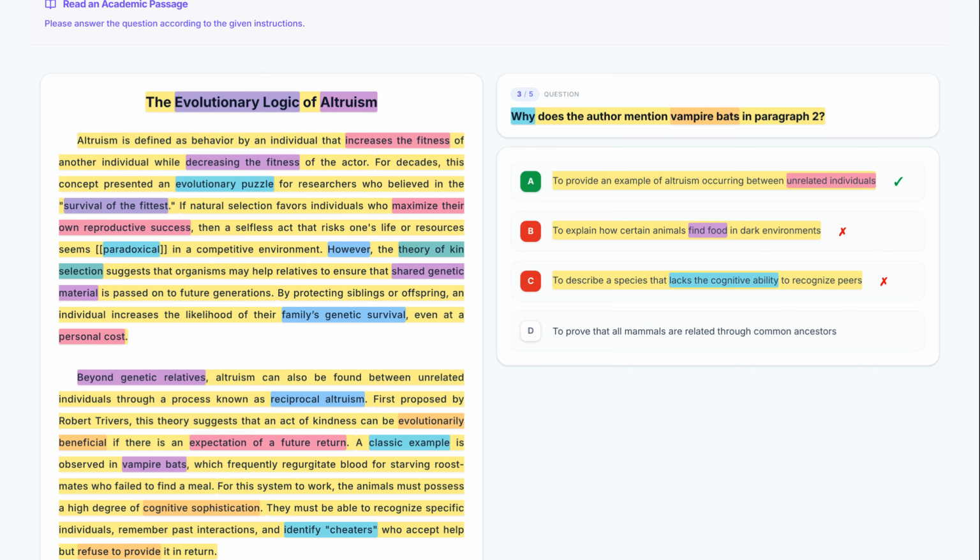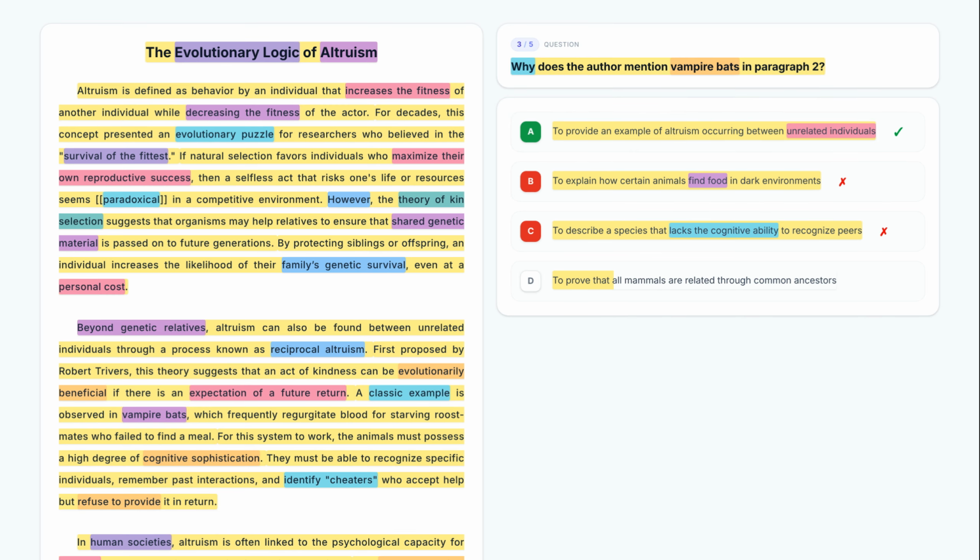Finally, let's look at option D. To prove that all mammals are related through common ancestors. While common ancestors is an evolutionary concept, the paragraph is about social behavior between unrelated peers, not proving the ancestry of all mammals. This is irrelevant to the specific example.